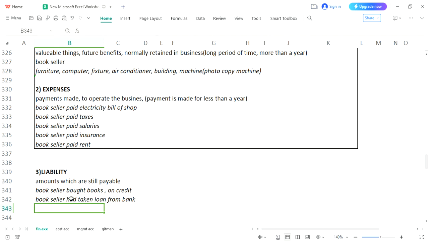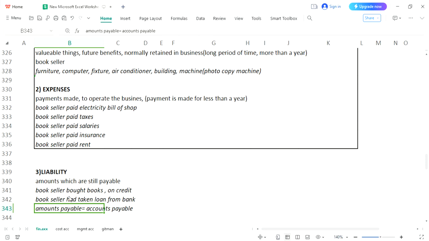So this loan would be considered your liability. Amounts payable are also to be included as accounts payable. So you can consider it accounts payable. So all accounts payable are liabilities. Let's say the bookseller has bought some books on credit from ABC and company. ABC is the name, so ABC would be the person to whom the amount is payable. ABC would be considered accounts payable, and accounts payable are liability.